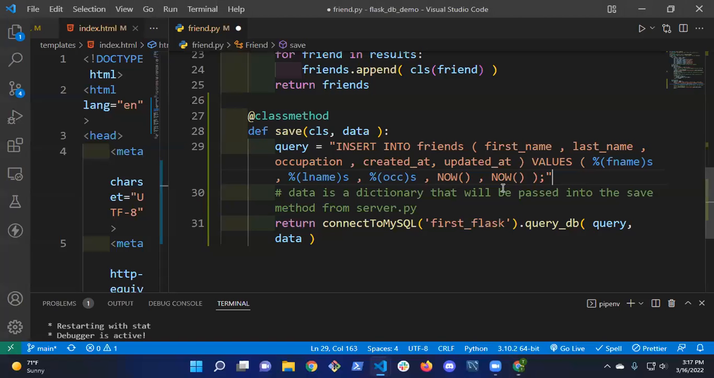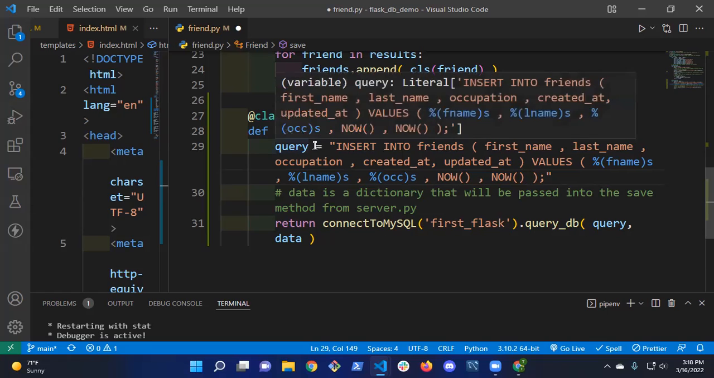Okay, so the SQL syntax is pretty much what we're familiar with, right? We insert into our table name. We list all of the columns that we want to insert into, right? So our friend has a first name, a last name, an occupation, created at and updated at. And you'll notice that we're actually invoking the now function right here for those. Okay, so occ is occupation, l_name is last name, f_name is first name. I'm going to leave it that way for now.